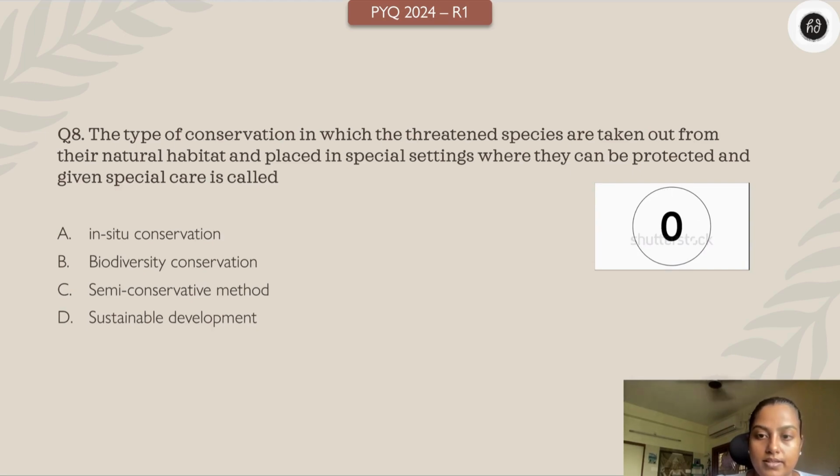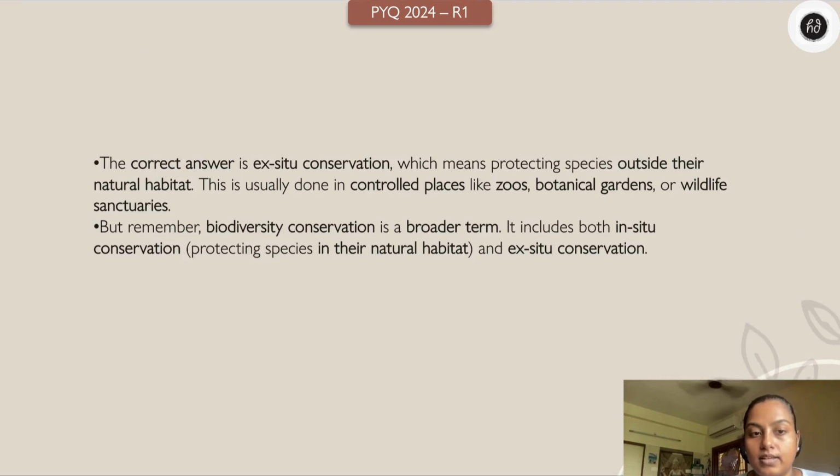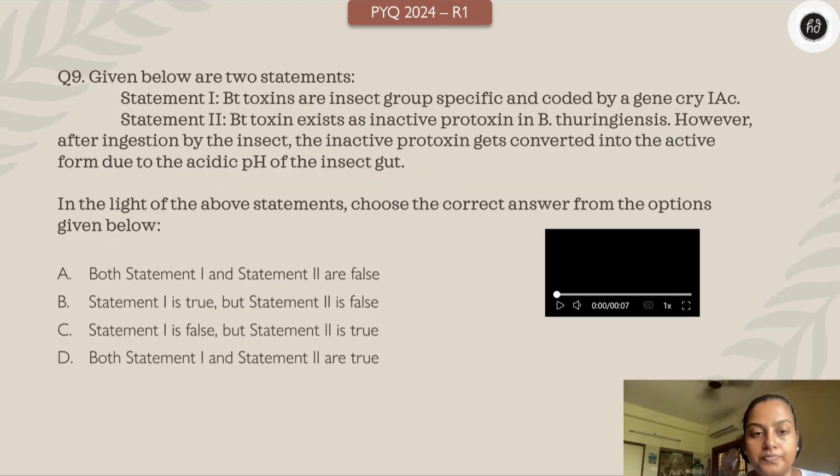Okay, the answer is biodiversity. You might ask me, ma'am, ex situ conservation is the right answer here. Yes, of course, ex situ, because they are taking out the threatened species from their natural habitat and putting them in special settings like zoos or botanical gardens. When that is the case, you call it ex situ. But unfortunately, you do not have the option here. You only have in situ, semi-conservative, sustainable development. All these are definitely not the answer. Ex situ is the answer. But since you have biodiversity conservation here, it's a broader terminology which covers both in situ and ex situ. So you can go with option B. Yes. I have added the answer explanation.